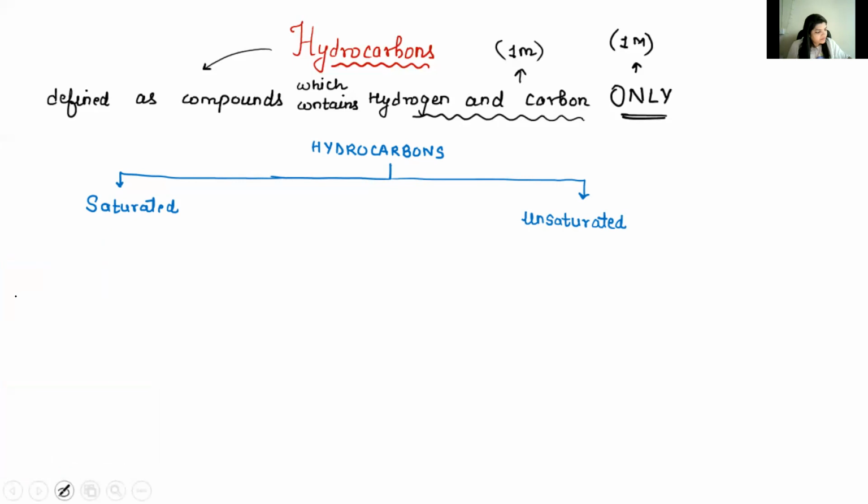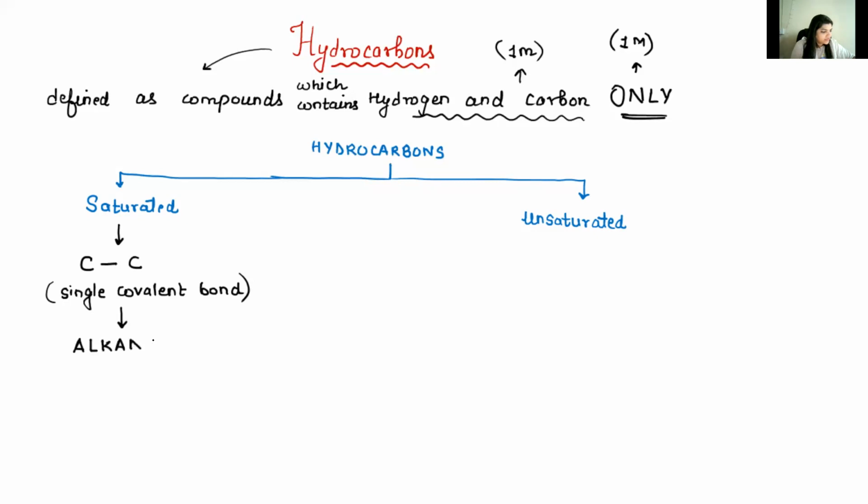Saturated hydrocarbons are those hydrocarbons which contain carbon to carbon single covalent bonds. Such saturated hydrocarbons are also called alkanes. So alkanes are single covalent hydrocarbons which come under the category of saturated.